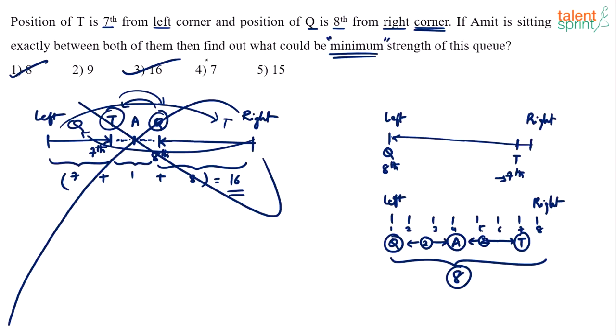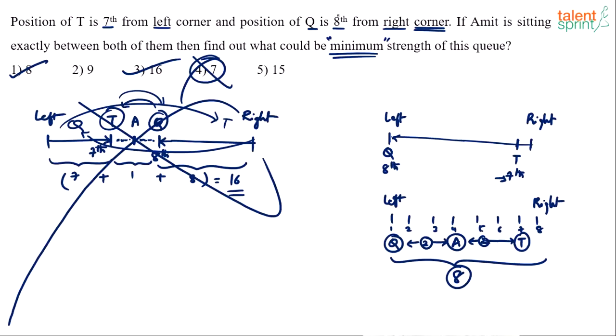The minimum cannot be 7. Option 4, 7 is a stupid answer. Anybody who has marked 7 has not just made a mistake, he has committed a crime. You cannot mark 7 as the answer. That's really stupid, because Q's position itself is 8th.